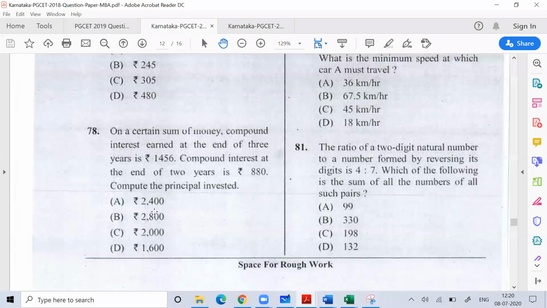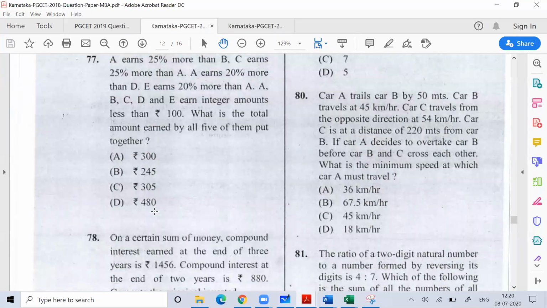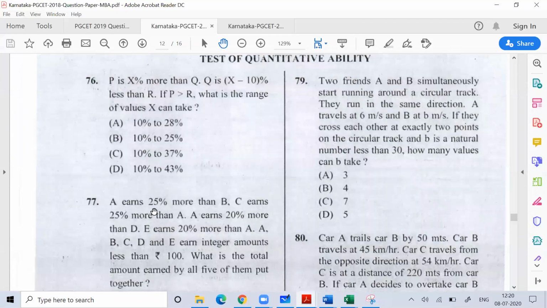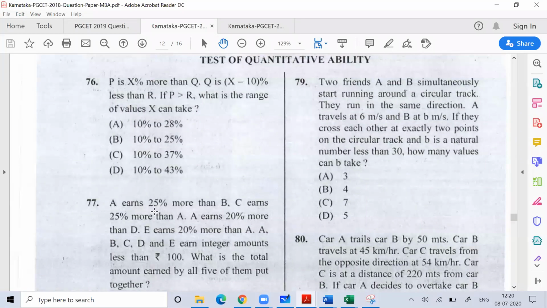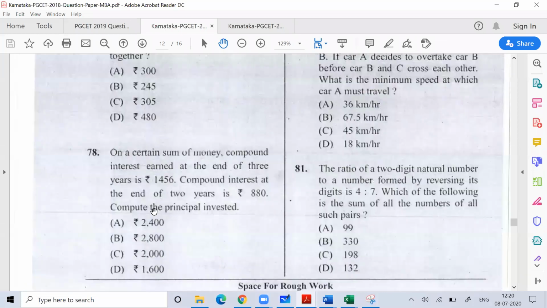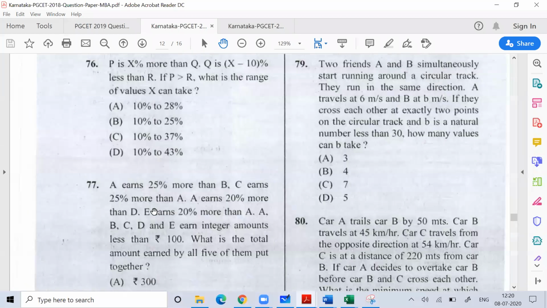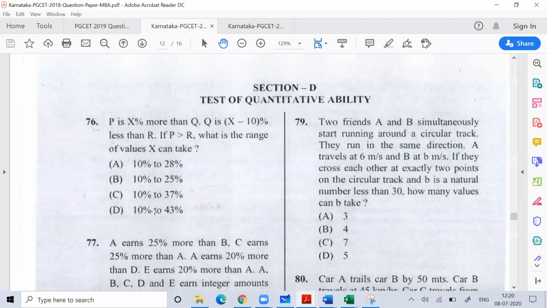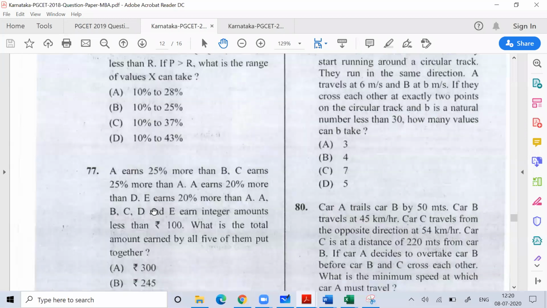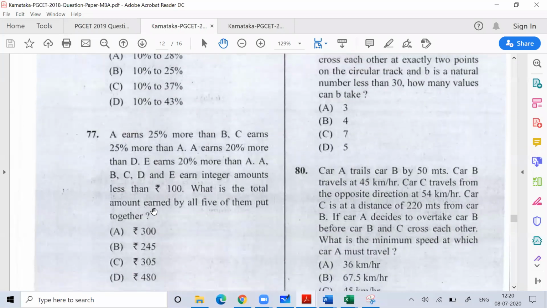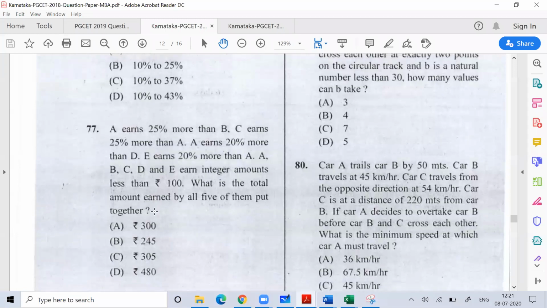81 is moderate level, not easy. 80 is easy to moderate level. 79 is a very good question, a difficult question. If I compare the 2019 question paper with the 2018 paper, then 76 requires good mathematical reasoning ability to solve. 77 is moderate level for those who are good with maths.